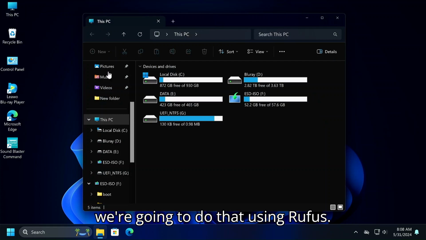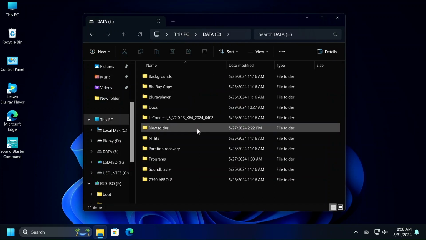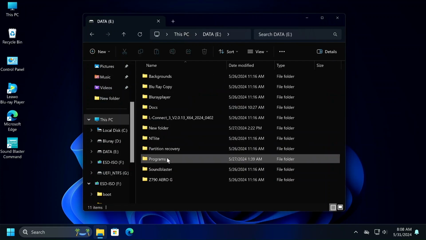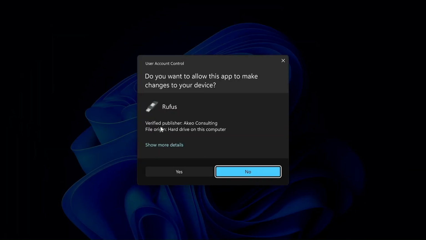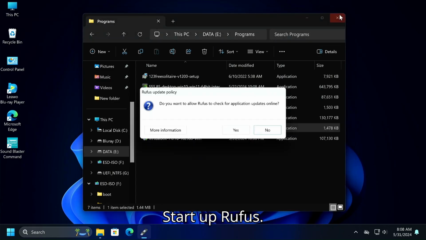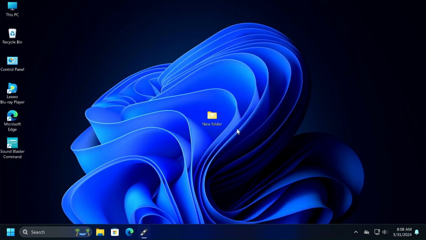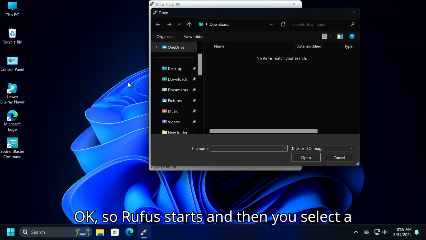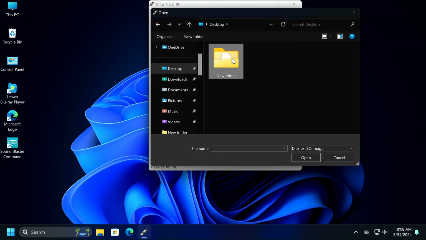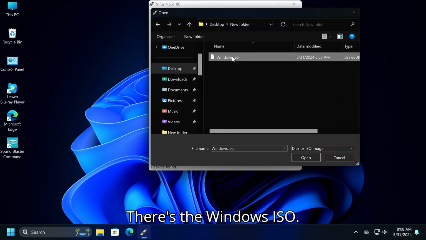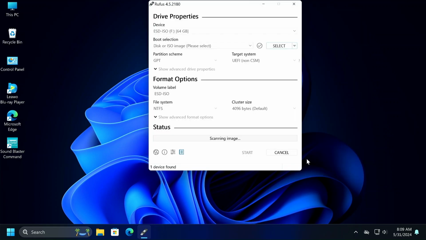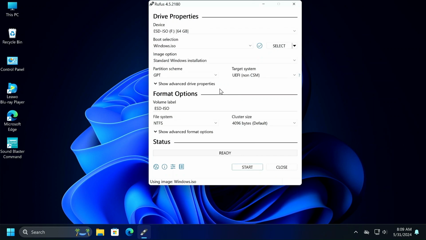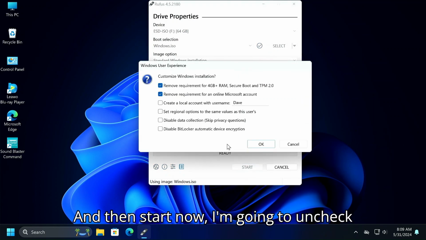So we're going to do that using Rufus. Start up Rufus. Okay, so Rufus starts and you select a folder, desktop. There's the Windows ISO. Tell it to open and then start.